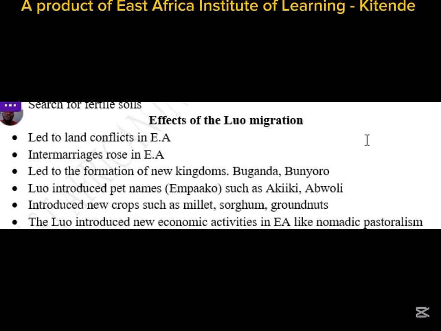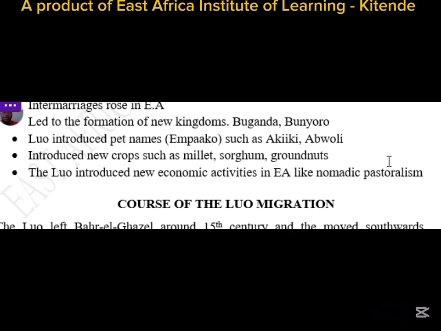Another one, the Luo introduced the petty names, for example, the Akiki, the Aboli, in brackets they call it Empako. Those are so common in Batoro. So they came with such petty names in the interior of East Africa that were even given to the groups of Africans.